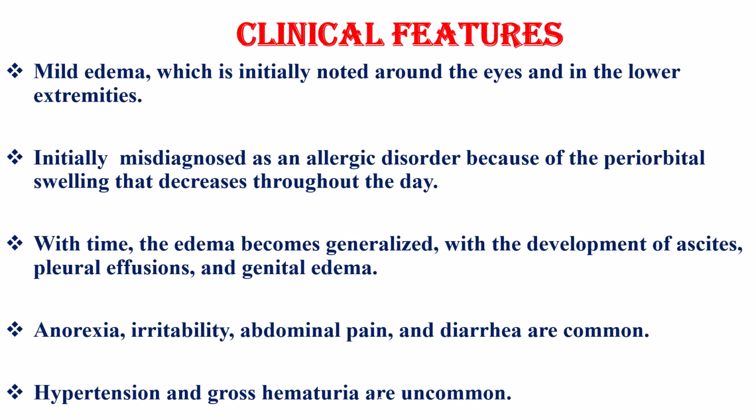Mild edema, which is initially noted around the eyes and in the lower extremities, is the most common initial manifestation of nephrotic syndrome. Initially, it can be misdiagnosed as an allergic disorder because of the periorbital swelling that decreases throughout the day. With time, the edema becomes generalized with the development of ascites, pleural effusion, and genital edema. Anorexia, irritability, abdominal pain, and diarrhea are common. Hypertension and gross hematuria are uncommon, unlike in glomerulonephritis.